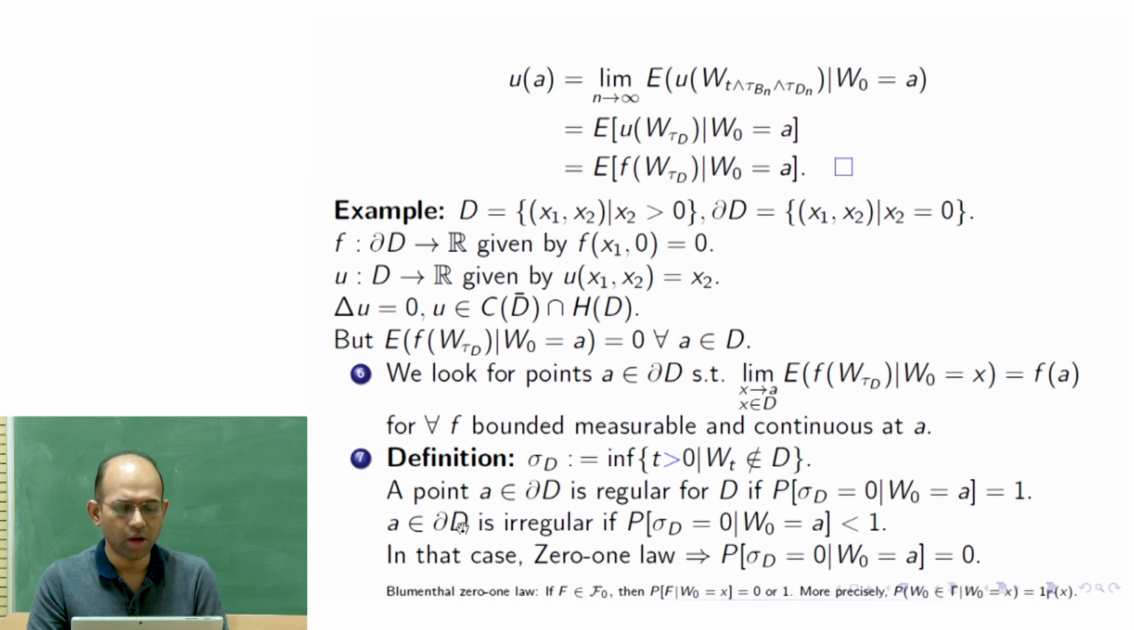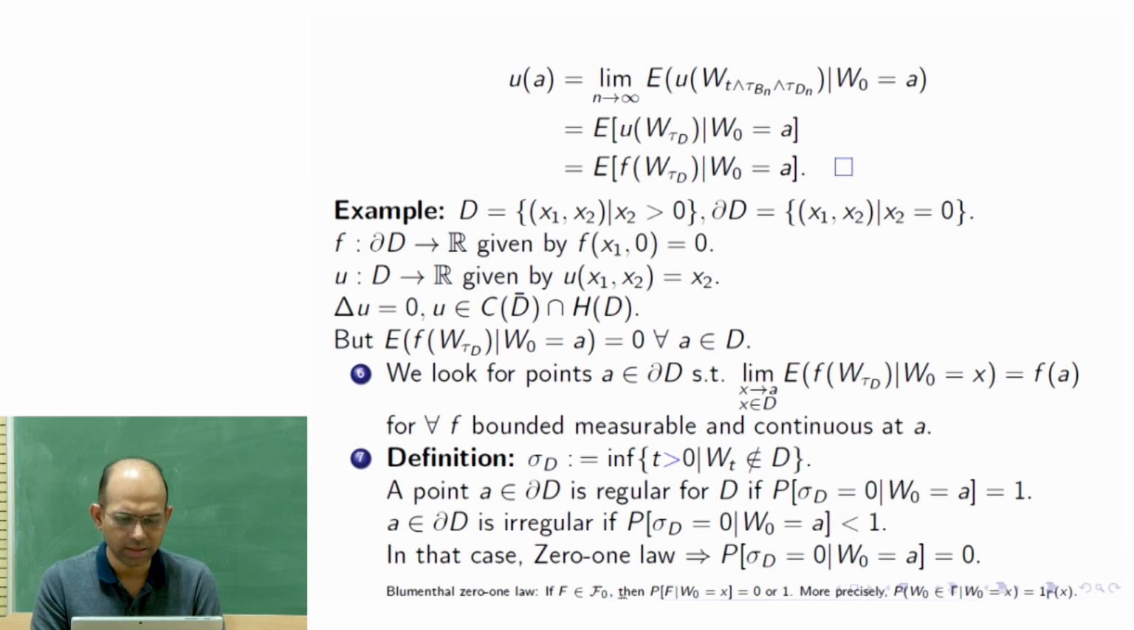If A is on the boundary such that this probability is strictly less than 1, then you call it irregular: that it leaves the boundary, this sigma d is 0, that probability is less than 1. However, there is a 0-1 law, called the Blumenthal 0-1 law. This says that if this probability is less than 1, it should be exactly equal to 0. This probability cannot be anything but 0 or 1. So if it is less than 1, it should be 0.